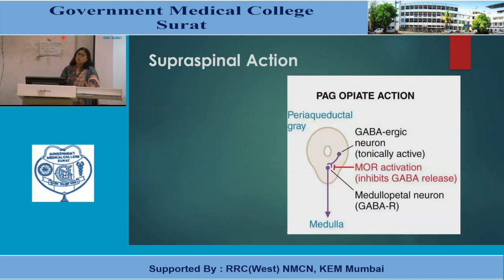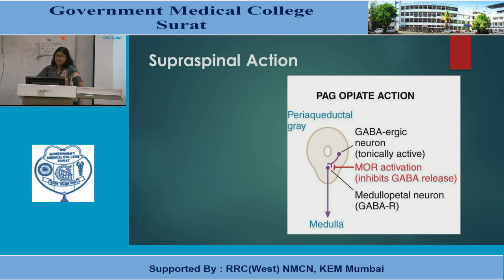Next are the supraspinal actions. After the spinal cord, what happens? There is a diagram showing the periaqueductal gray area, and here you can see GABAergic neurons which are active and sending impulses to the medulla oblongata. Here are the medullary neurons, which are GABAergic neurons, and here opioid activation causes inhibition of GABA release from this end.